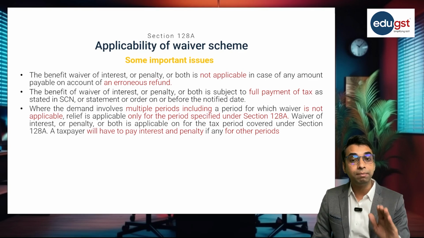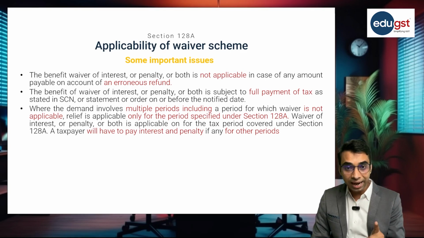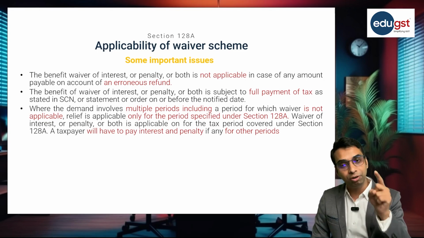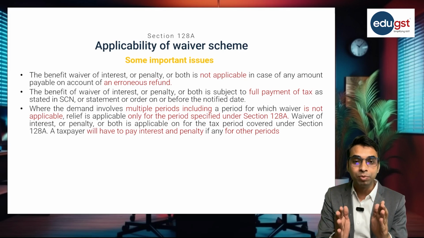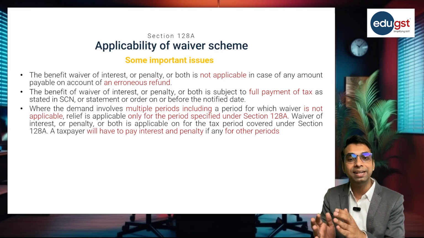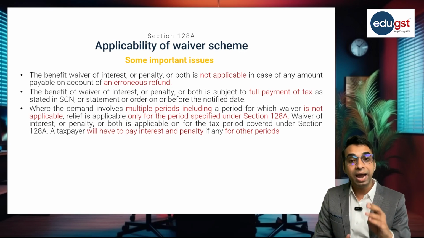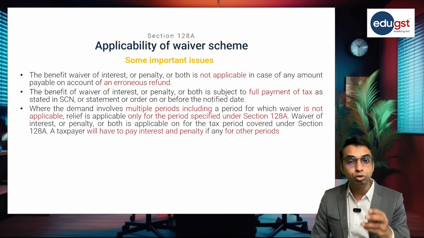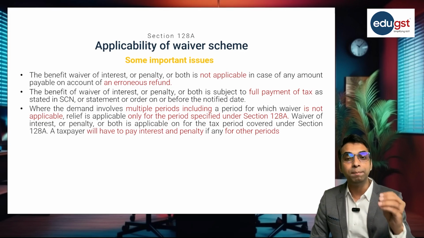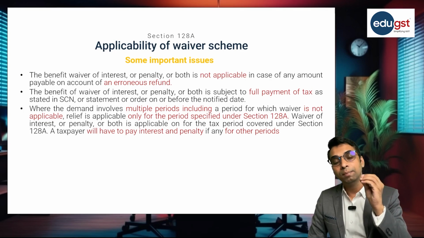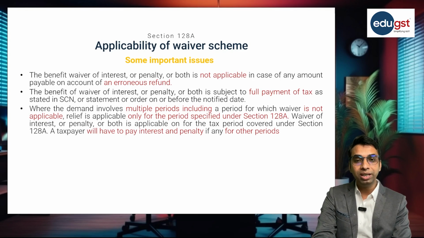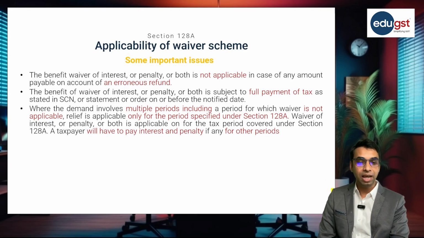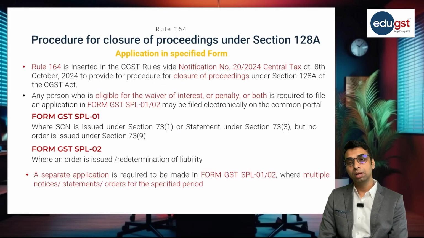The scheme is not applicable for 2021. So in that case the taxpayer is required to make the full payment of tax in respect of that show cause notice and he can apply for the waiver scheme for the specified period, that is 17-18, 18-19 and 19-20, and for 2021 he is required to make the payment of interest and penalty also, if any provided in the show cause notice, right? So these are a few key aspects related to the applicability of the waiver scheme.